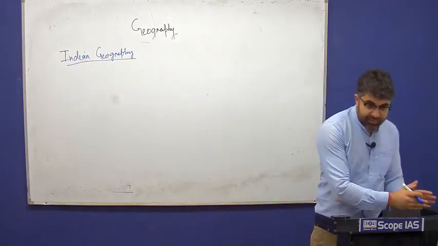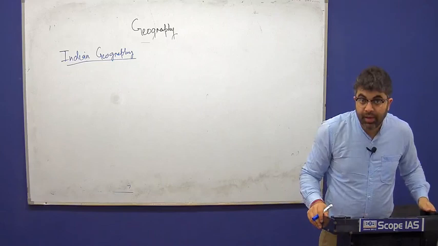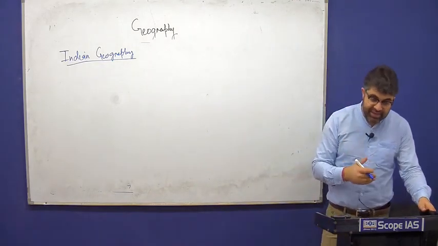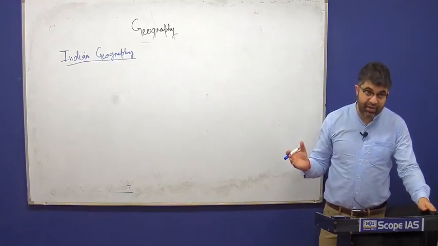It's the applied part of paper 1 and paper 2. Like there we study world agriculture, here we have to study Indian agriculture and an elaborate discussion on Indian agriculture.